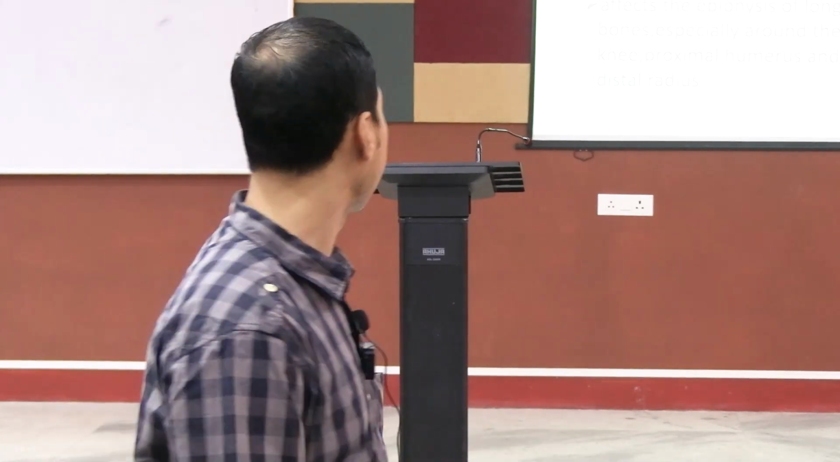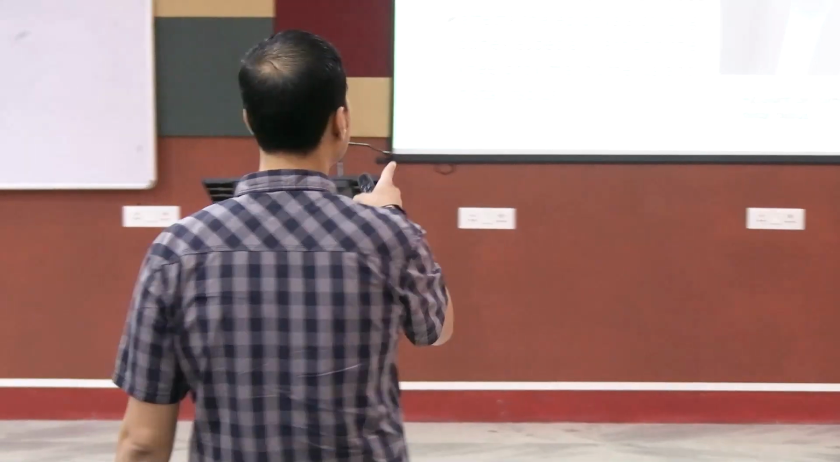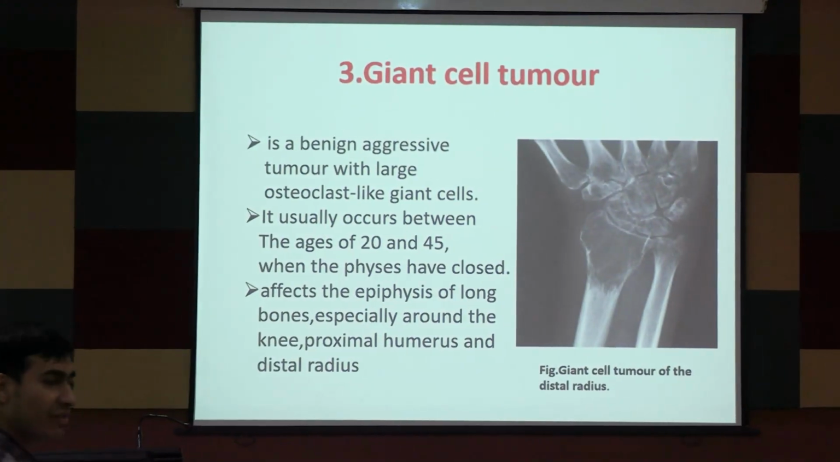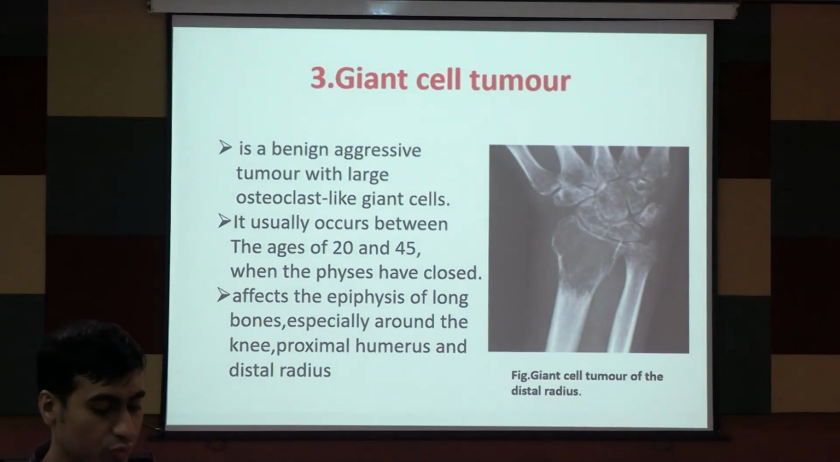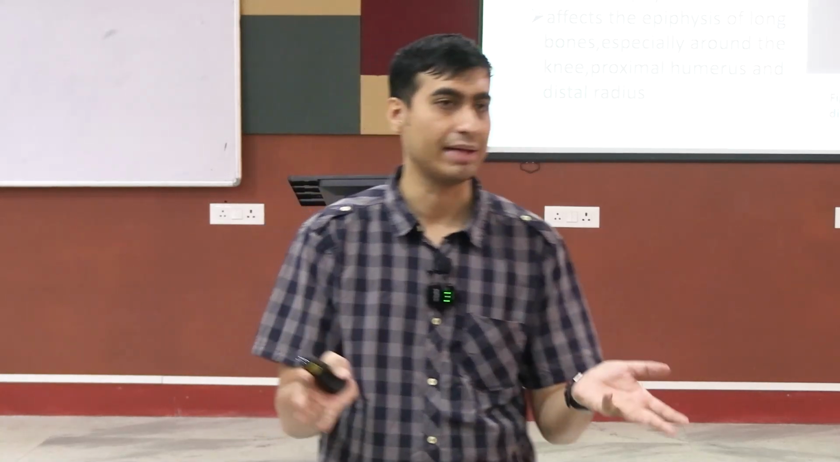Okay. 20 to 45 years, after the physis has closed, it affects the epiphysis of the long bone, especially the knee, proximal humerus and distal radius. Very common to find these tumors. Giant cell tumors, very common. Simple bone cyst, aneurysmal bone cyst, osteoid osteoma, chondroblastoma, exostosis. Exostosis is actually the name of an osteochondroma. Osteochondroma and exostosis are the same thing, just fancy names of the same tumor.